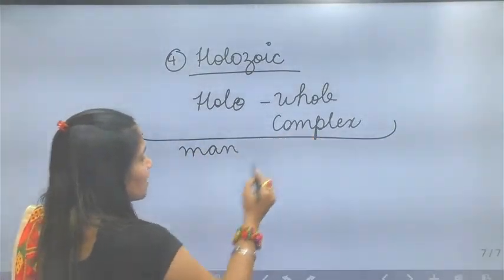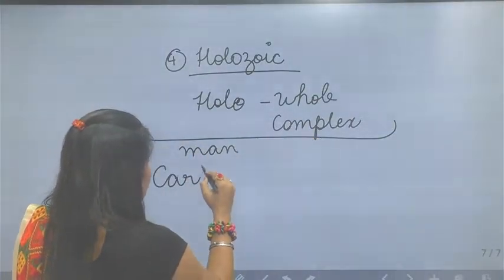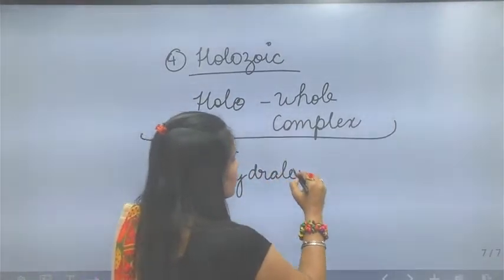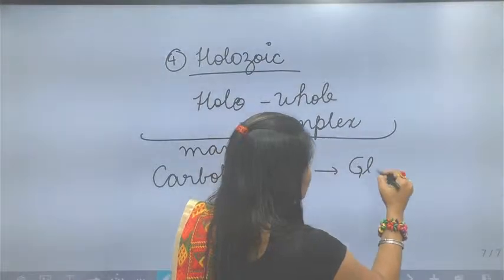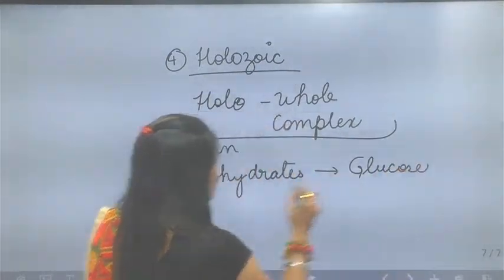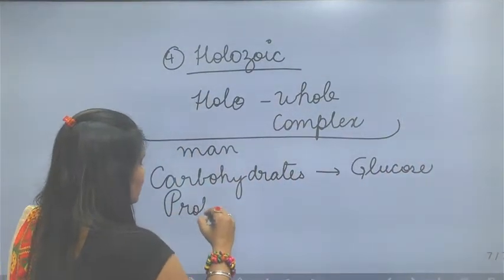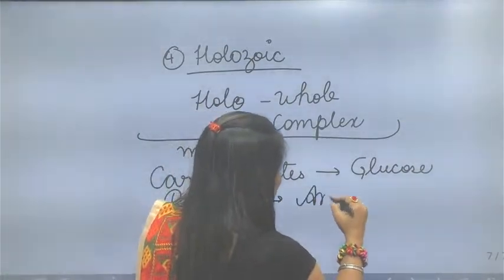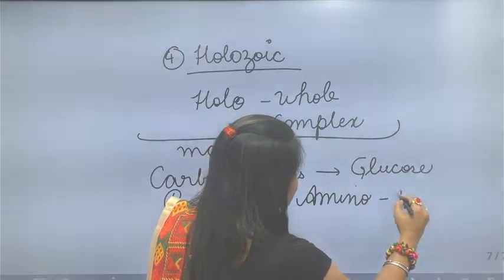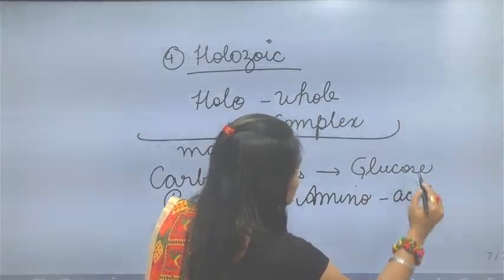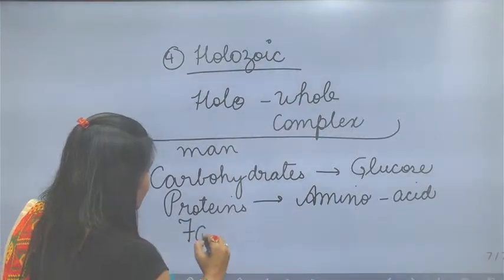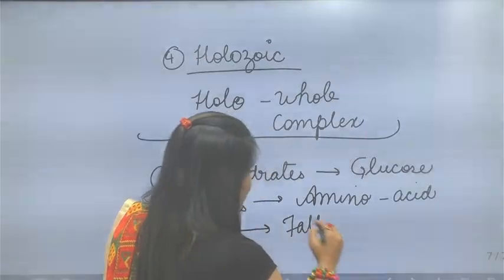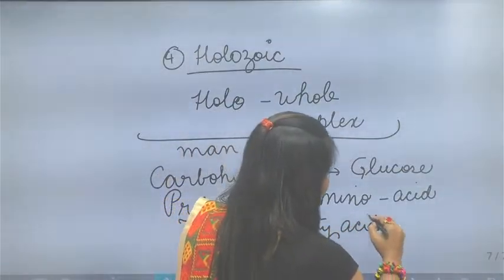They consume complex food matter. If you are consuming carbohydrates, our body will convert those carbohydrates into glucose. If you are consuming proteins, our body will break these proteins into amino acids, the nitrogenous substances. And if you are consuming fats, our body will break those fats into fatty acids and glycerol.